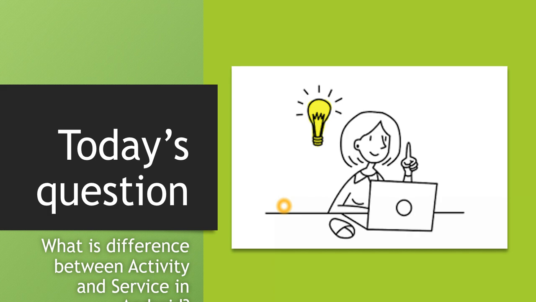The page where the user is interacting is called an activity, and all the major things where the user can interact will be shown in an activity, whereas a service is something which runs in the background. For example, I have a use case where I'm downloading a particular file. Downloading a file will be done through a background service, and the progress of that download, how much percentage is downloaded, will be displayed on an activity.